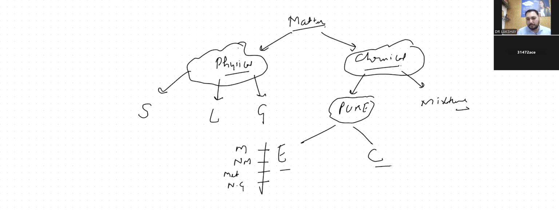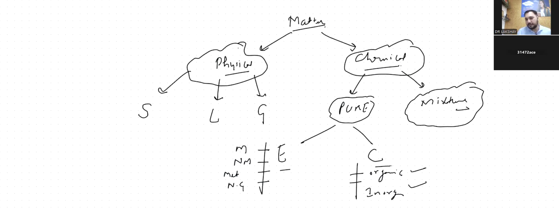Compounds are of two types. First one is organic and the second one is inorganic. Organic is whatever we get from living things. The other one is inorganic. Let's come to the mixture. Mixtures are of further two types: first one is homogeneous and second one is heterogeneous.